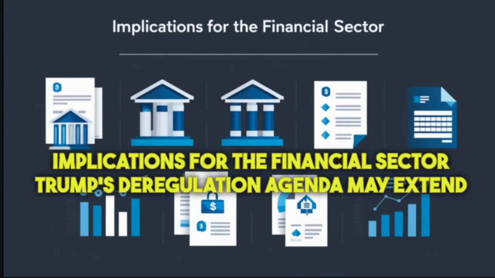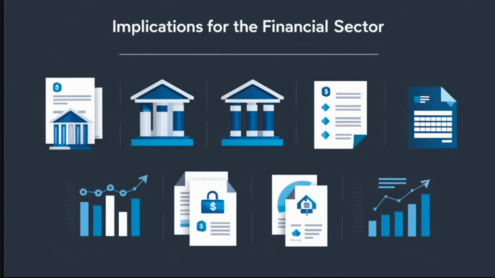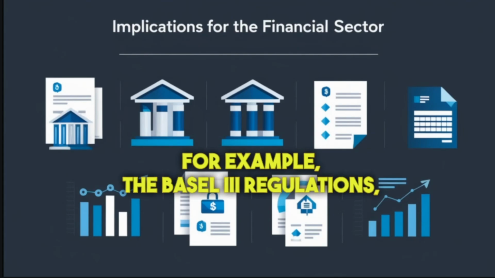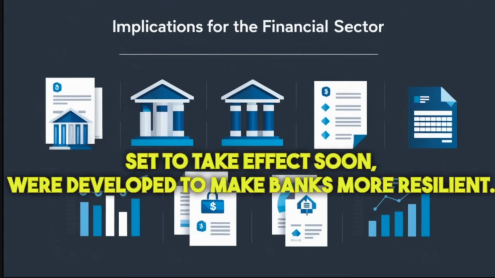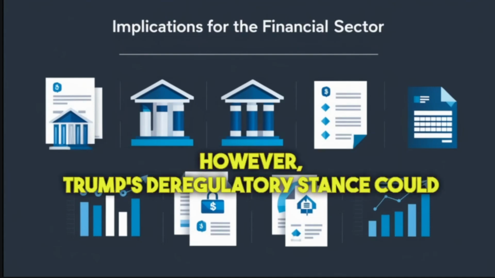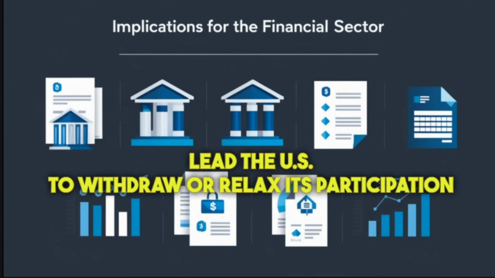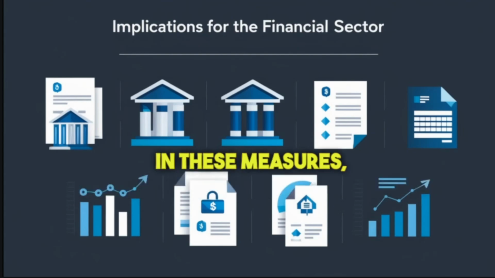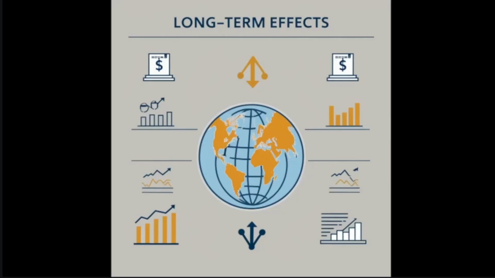Implications for the financial sector. Trump's deregulation agenda may extend to international agreements aimed at financial stability. For example, the Basel III regulations, set to take effect soon, were developed to make banks more resilient. However, Trump's deregulatory stance could lead the U.S. to withdraw or relax its participation in these measures, potentially undermining efforts to enhance global financial stability.